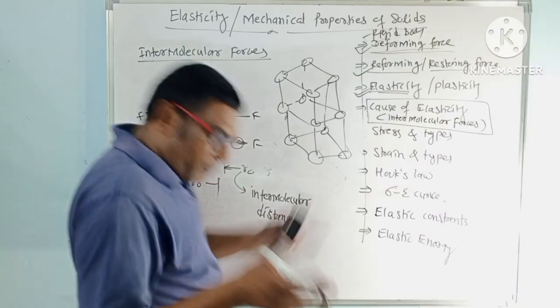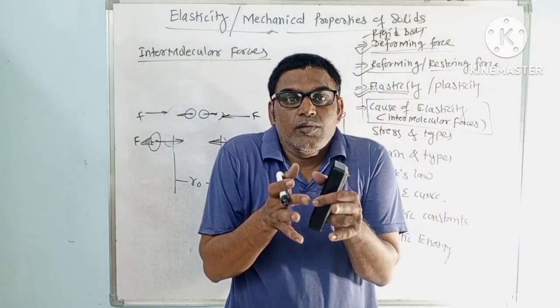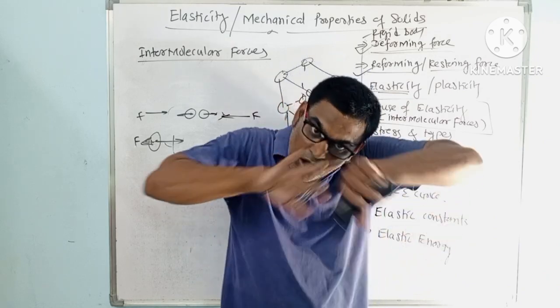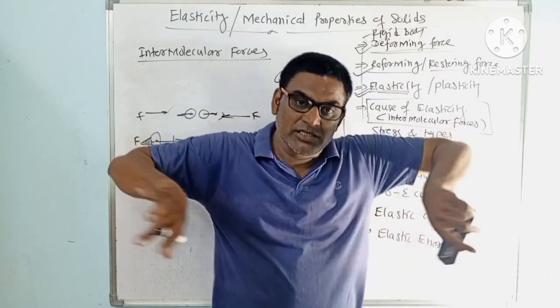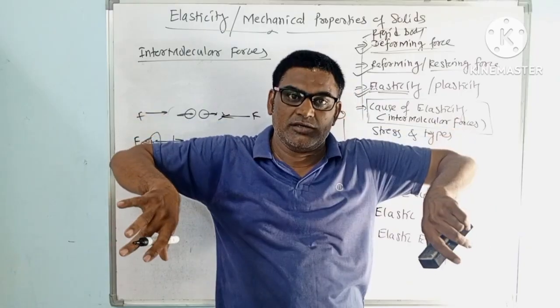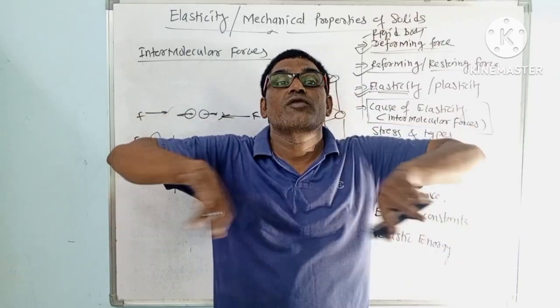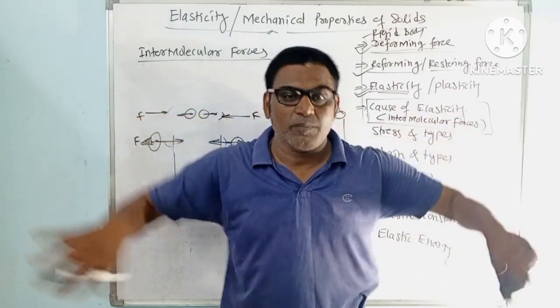So this is what happens there. When a compressive force is applied on the body, it will try to elongate, in the opposite direction. It will apply the force in the opposite direction. Okay, so that is the force of repulsion. So the intermolecular force of repulsion.